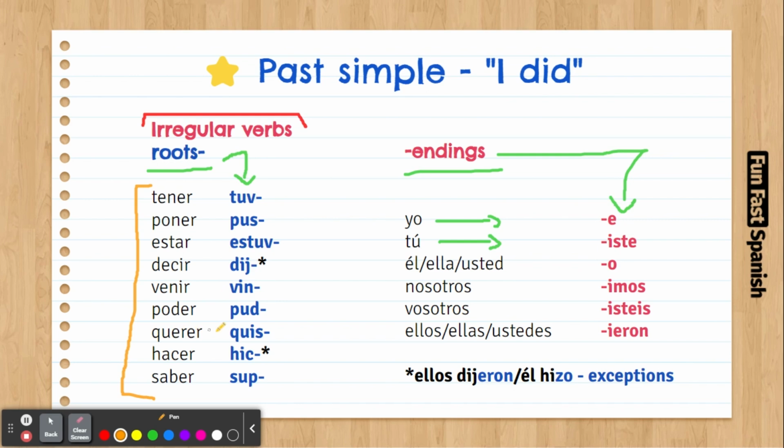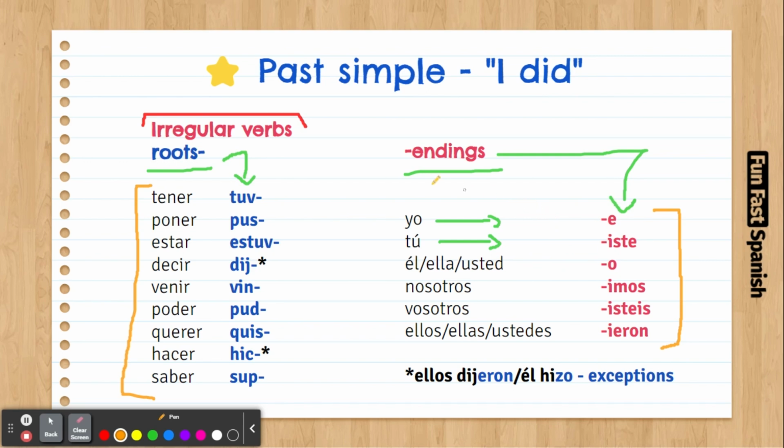Poder, pud. Querer, quis. Hacer, hic. Saber, sup. Now, you might be thinking, okay, the roots are weird. Yeah, that's why they are irregular, because they change. The endings are going to be these ones here: e, iste, o, imos, isteis, ieron.